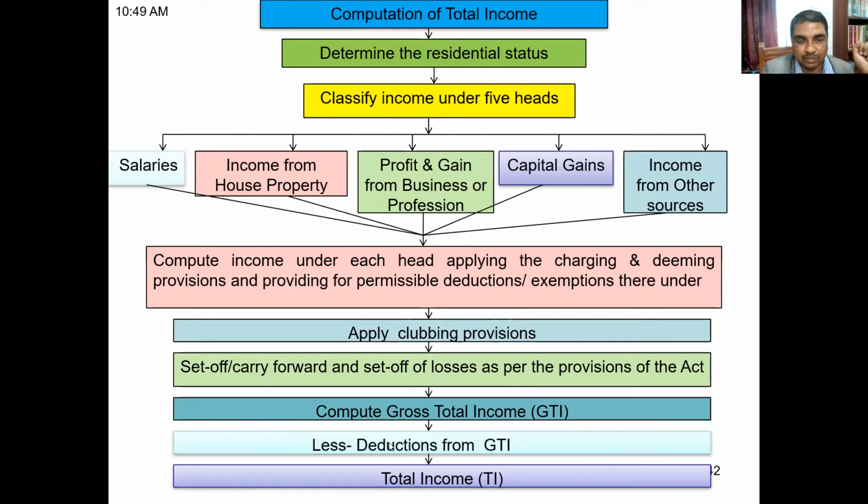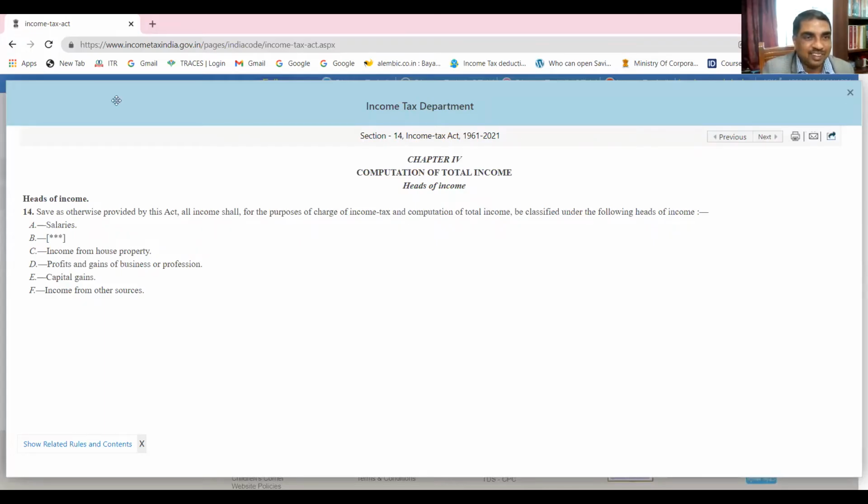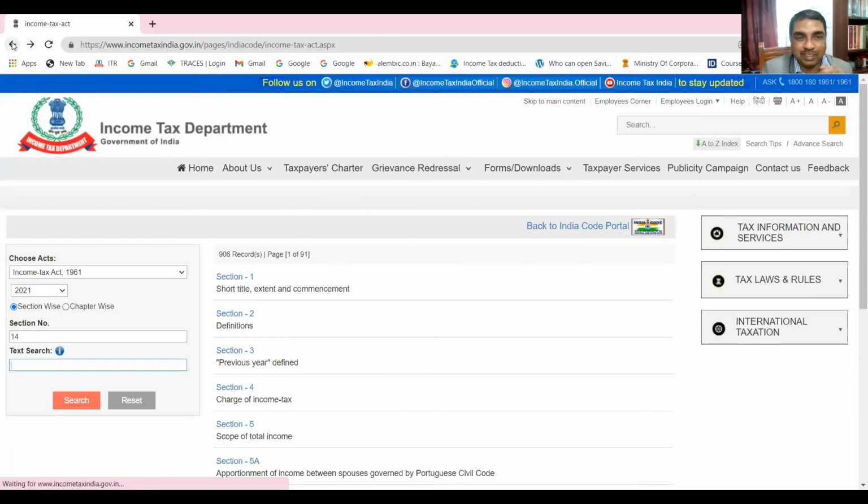Let me take you to the income tax website again. You have to visit this website frequently. Are you comfortable visiting this website? I'm going back to the home page.